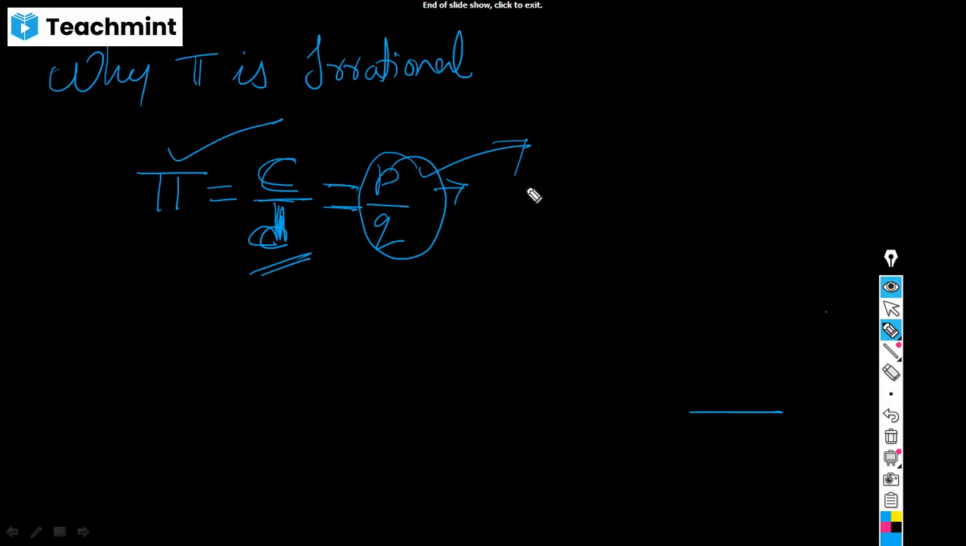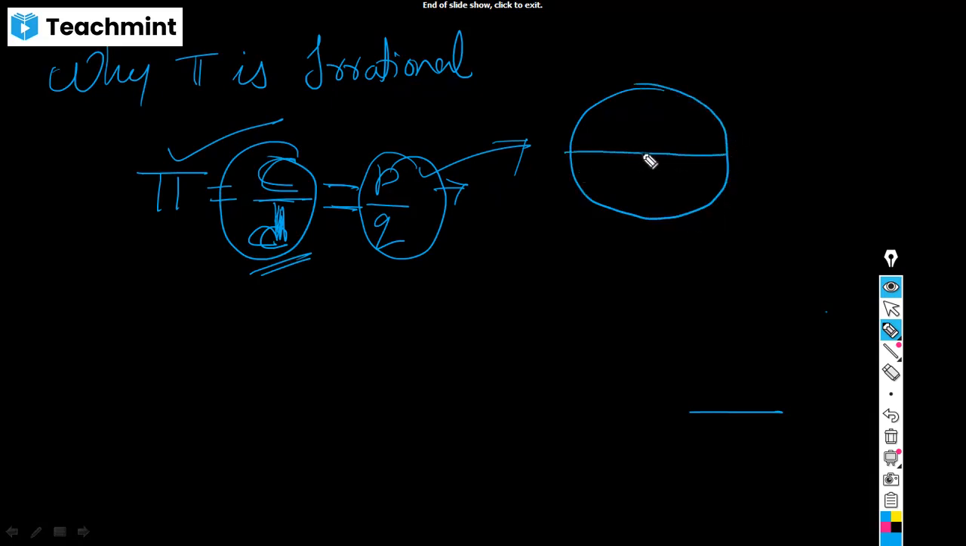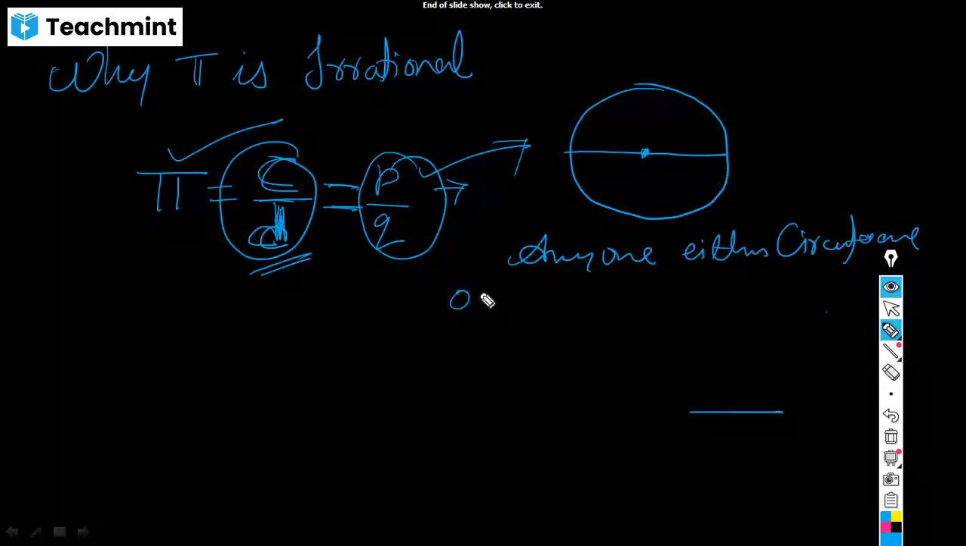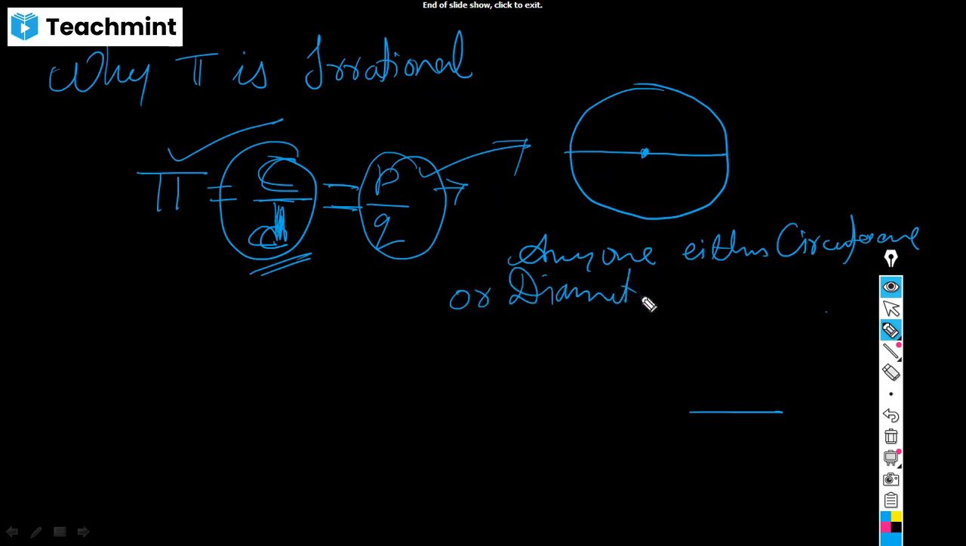See, it's very simple. Suppose this is a circle and this is a diameter. Try to get my point. Among the circumference of a circle or the diameter, either circumference or diameter is what? An irrational number. Whether you are getting my point? What have I said?